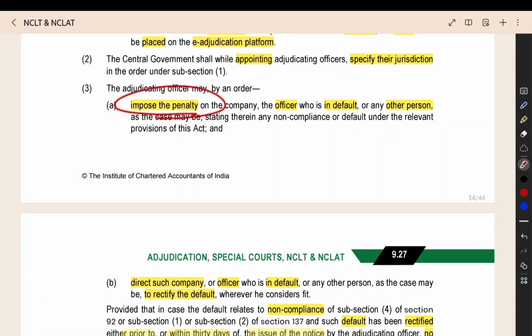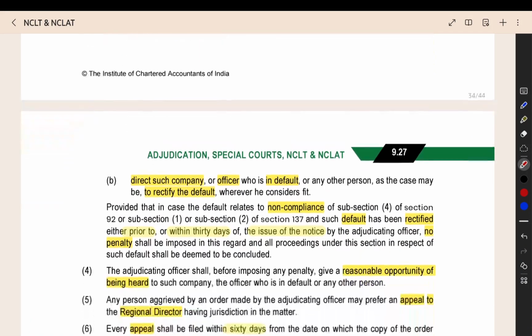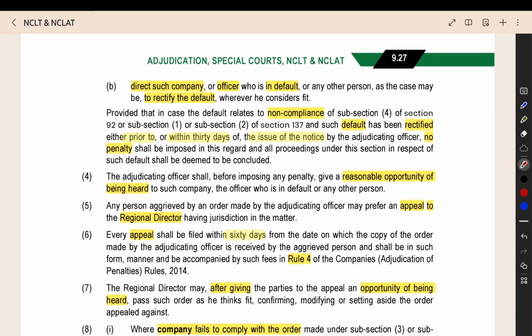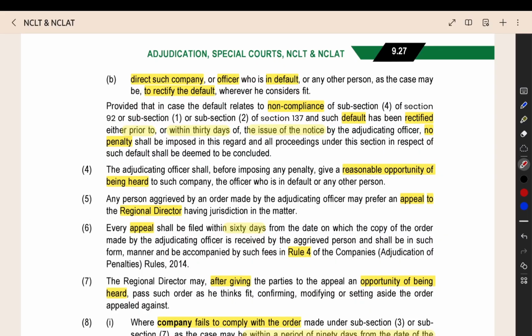Then they will impose the penalty on the officer in default, or any other person. They have to pay the penalty. They can direct such company to rectify the default. For example, if they have to do some filing work, the tribunal can give the order to instruct them to complete the filing within 30 days, and then they will give the penalty. So that also they will give if there is any pending filing or some incomplete work. In that case, they will order the company to rectify the default, to make right the default.